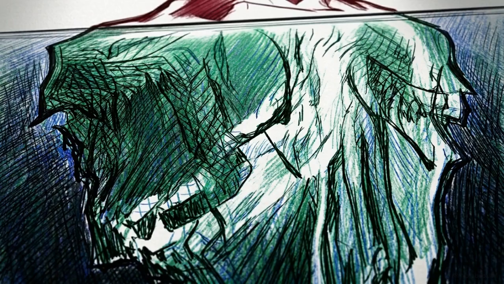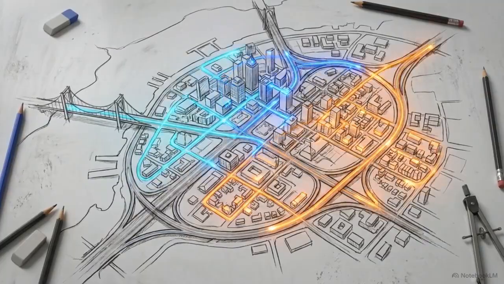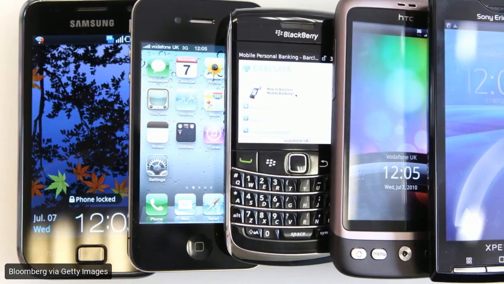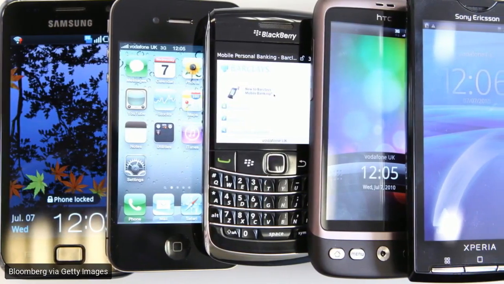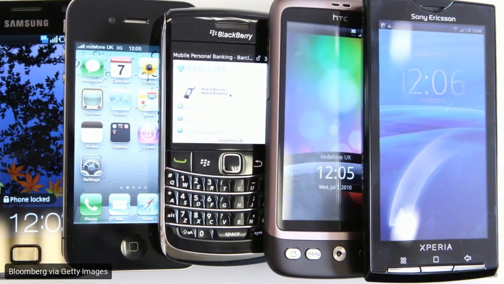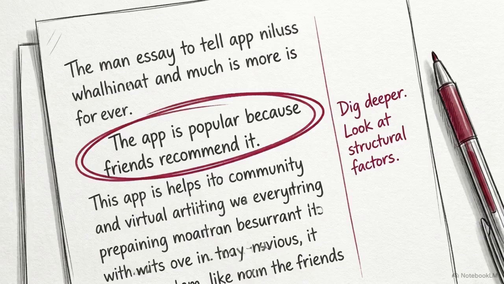But underlying that single action is a remote cause. These are the deeper structural conditions that make the immediate cause physically or economically possible in the first place. A friend's recommendation only leads to a download because mobile internet access has reached a saturation point, and the device hardware is universally accessible. Failing to analyze these underlying structural conditions limits your scope. An essay that stops at immediate causes is only observing symptoms, entirely missing the root drivers of the phenomenon.